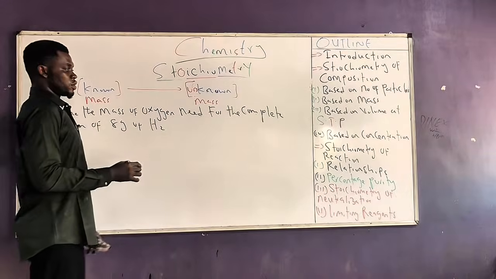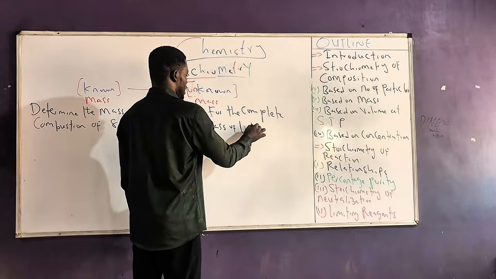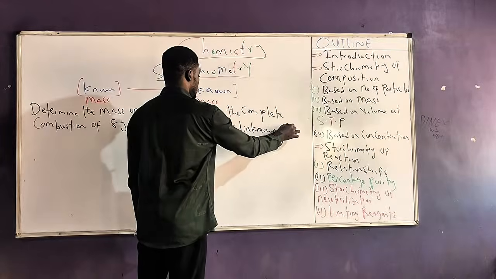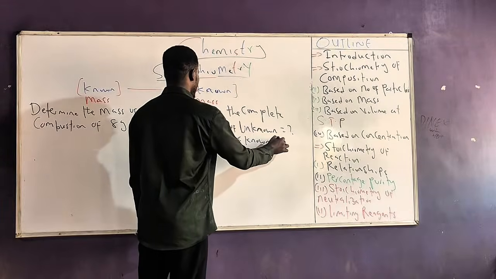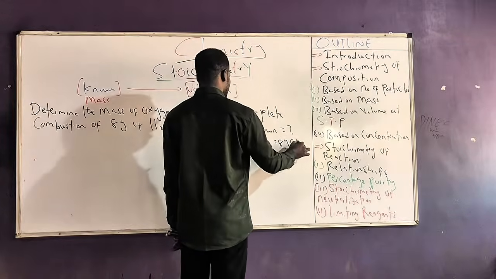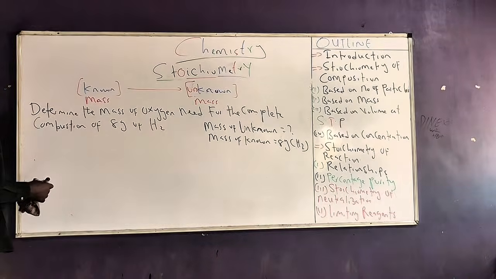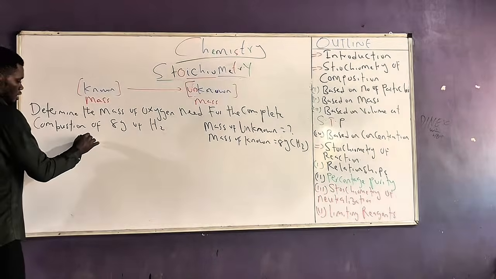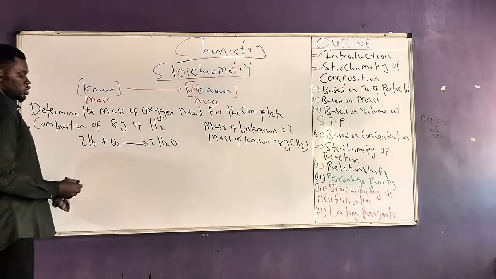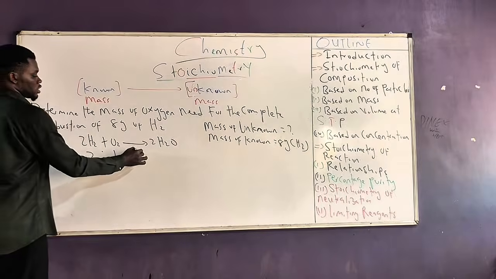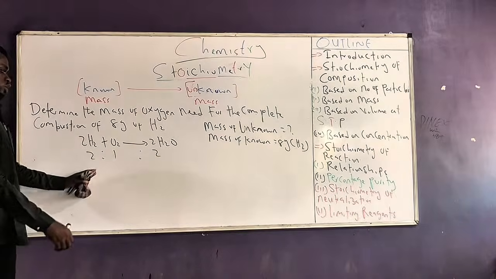So let's bring out the parameters of this question. What is the mass of the unknown? The mass of the unknown is what they're asking us to look for. We don't know it. But do we know the mass of the known? Yes, they gave us in the question 8 grams of hydrogen. So, very easy, write the equation for the combustion of hydrogen. I have 2H2 plus O2 to give 2H2O. So the stoichiometric coefficient tells us 2:1:2, and hydrogen will react with oxygen in the ratio 2:1.